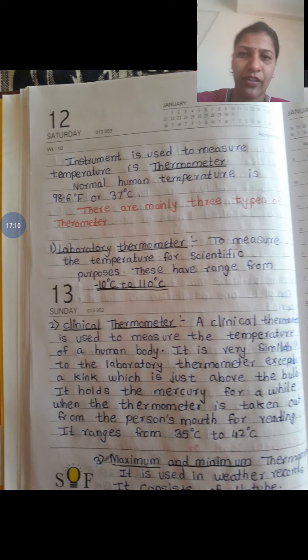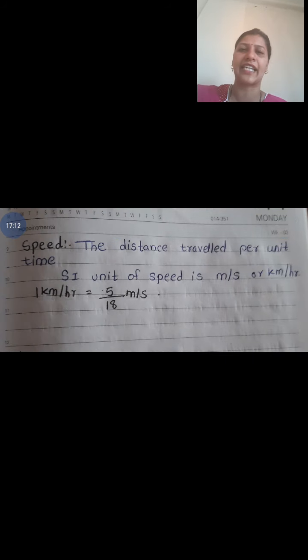And the last point of the measurement lesson we have seen is speed. What is meant by speed? Speed is nothing but distance travelled per unit time. So speed is defined as distance upon time, d by t. What is the SI unit of distance? It is meter, and time is second. So the SI unit of speed is meter per second, or kilometer per hour.